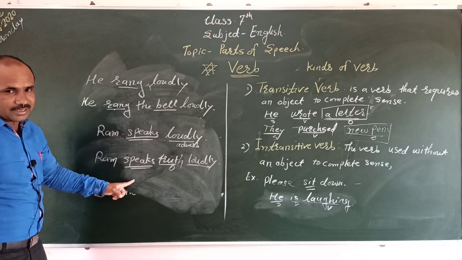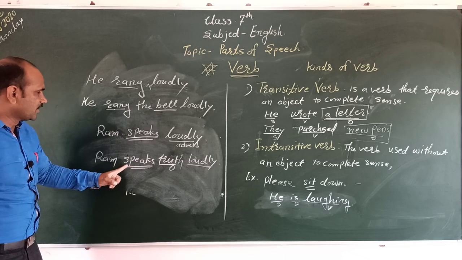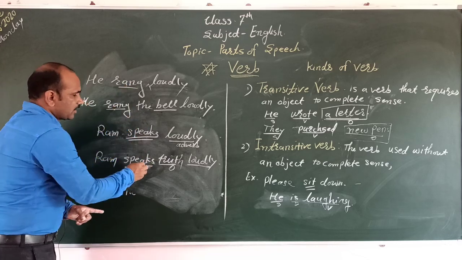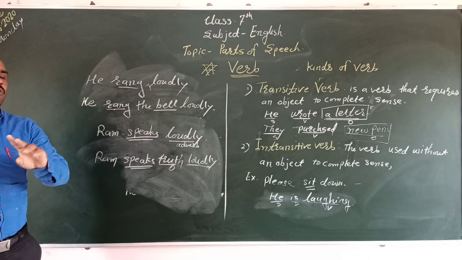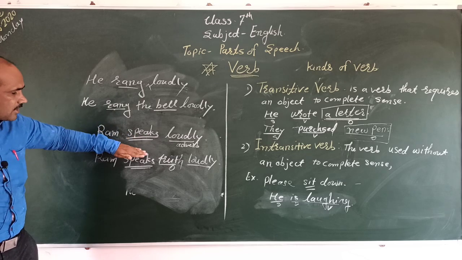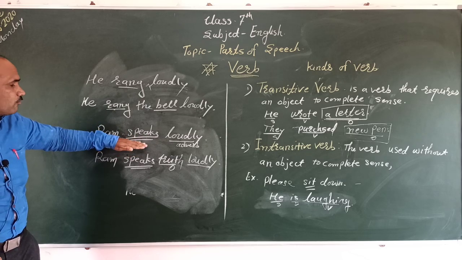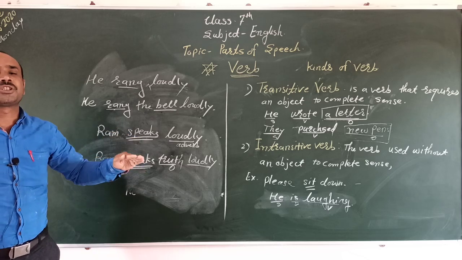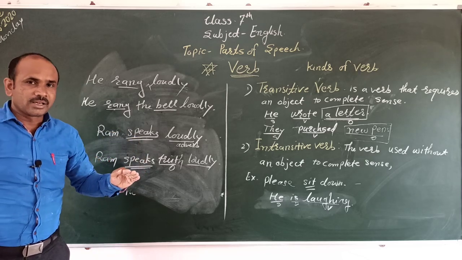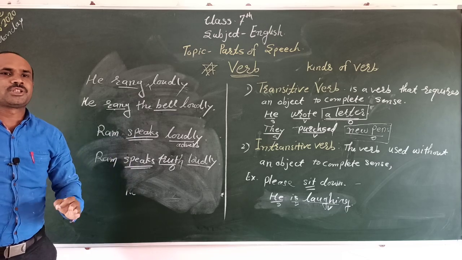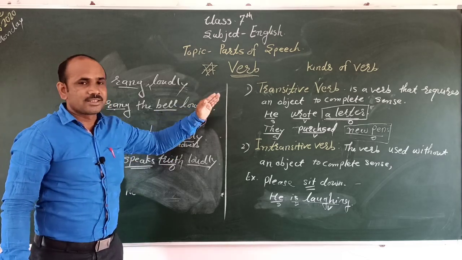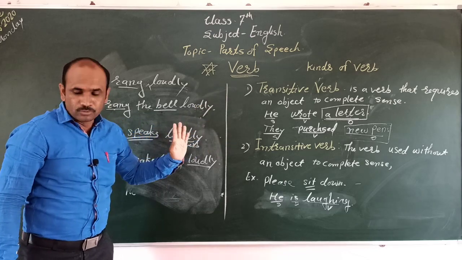Rang, speaks are different types of verbs, but here they are the same verbs. These same verbs we use in sentences according to the situations or conditions, as transitive or intransitive verbs.